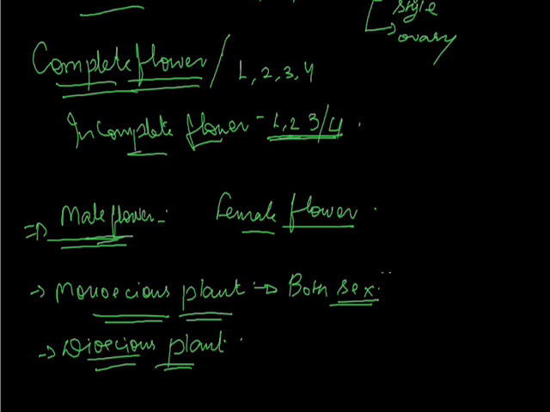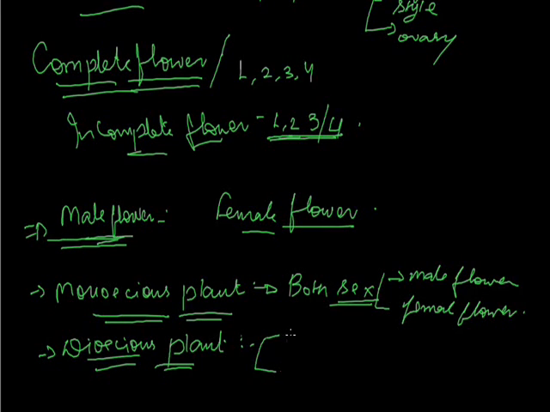Means only one plant is there and the plant is having male flower also and female flower also on the same plant. Dioecious plant means two plants will be there for the two sexes, means on one plant there will be the male flower, on the other plant there will be the female flower.